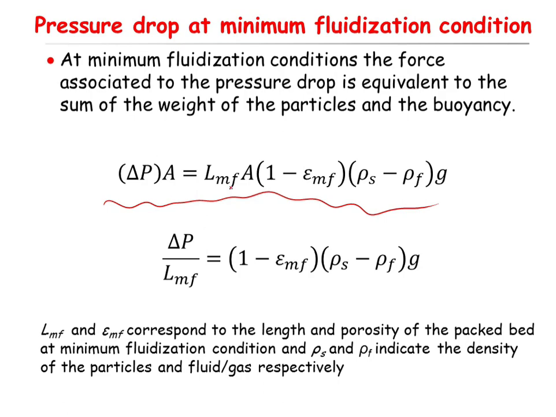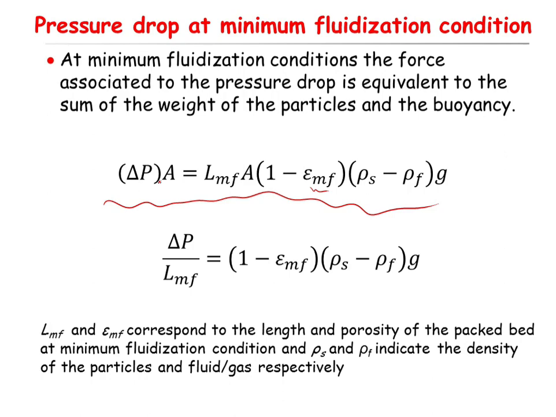Here, MF stands for minimum fluidization condition. So L_MF is the length of the bed at the minimum fluidization condition, and epsilon_MF is the porosity of the packed bed at the minimum fluidization condition. rho_S is the density of the solid particles, rho_F is the density of the fluid, delta P is the pressure drop, A is the cross section, and g is the acceleration of gravity.